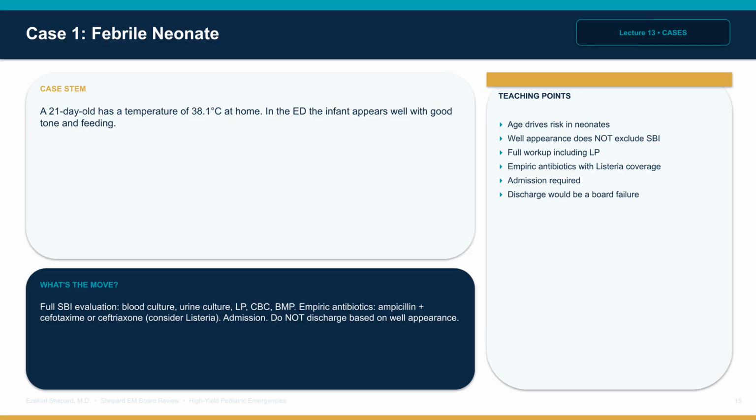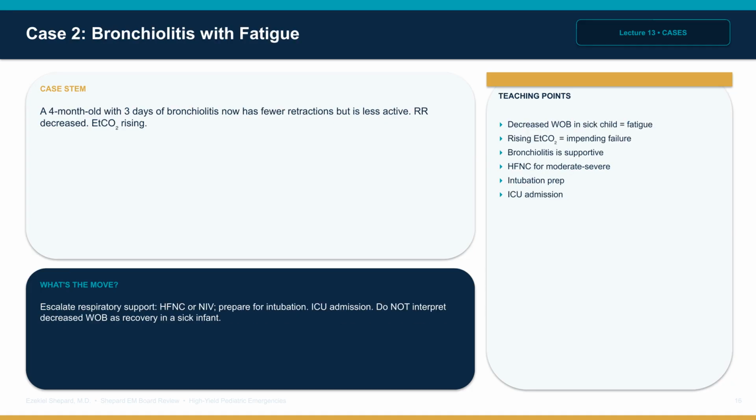Case 1. A 21-day-old has a temperature of 38.1 degrees Celsius at home, but appears well in the ED with good tone and feeding. Age drives risk in neonates. Despite the well appearance, this infant requires full serious bacterial infection evaluation, blood culture, urine culture, lumbar puncture, complete blood count, basic metabolic panel, and empiric antibiotics, ampicillin plus cefotaxime or ceftriaxone considering listeria coverage. Admission is required. The board trap is discharging because the infant looks well. Neonates compensate.